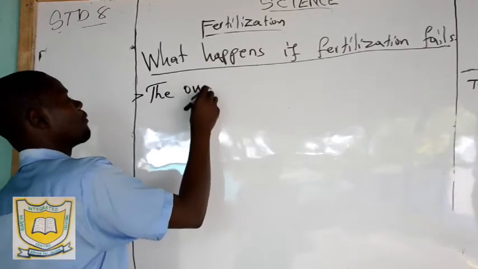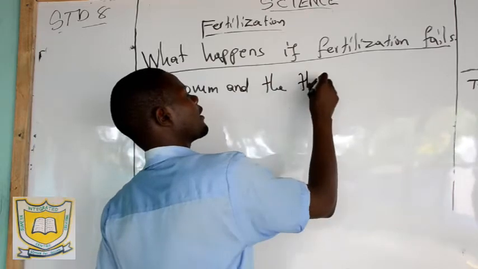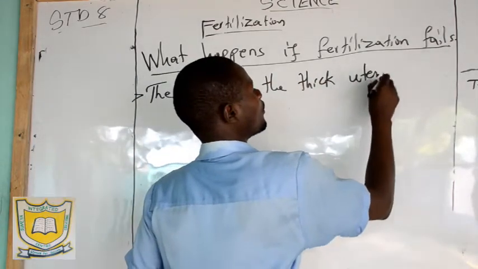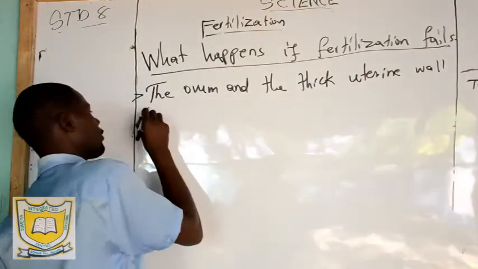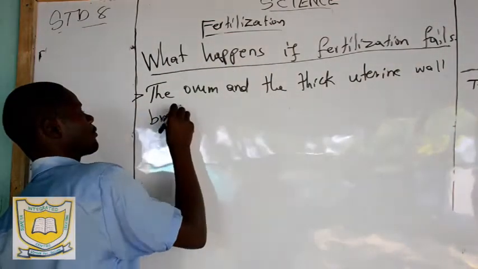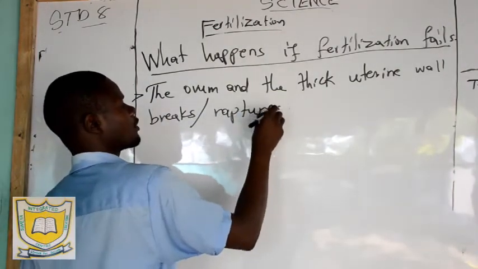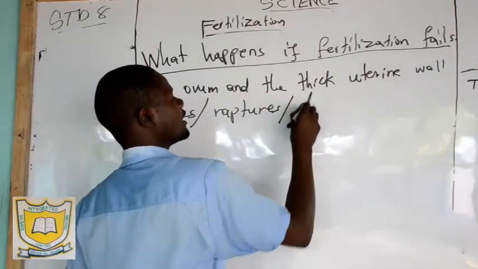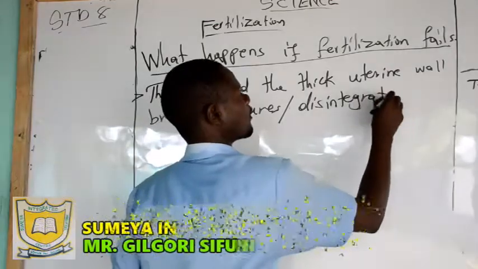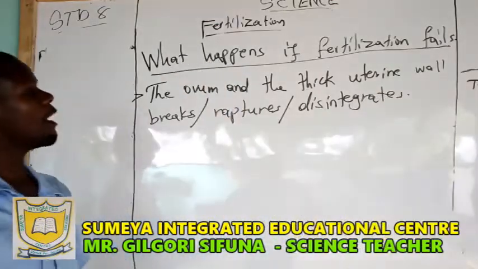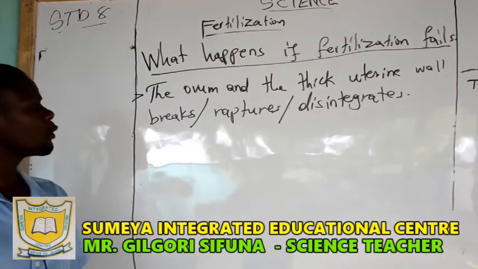The ovum and the thick uterine wall break, or rupture, or we can say disintegrate. The ovum is ready in the oviduct waiting for fertilization to take place.